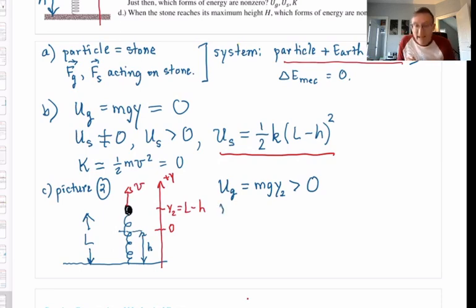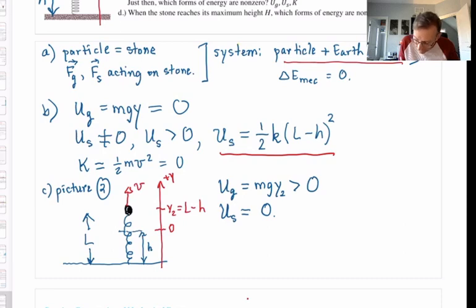What about the elastic potential energy, U spring? 0 or not 0? Did you say that the elastic potential energy is 0? Because here I have a spring that is at its natural length, neither stretched nor compressed. Remember, you have to be able to identify when you have elastic potential energy, when you have a spring that is either stretched or compressed from its natural length. This spring is at its natural length. No elastic potential energy.